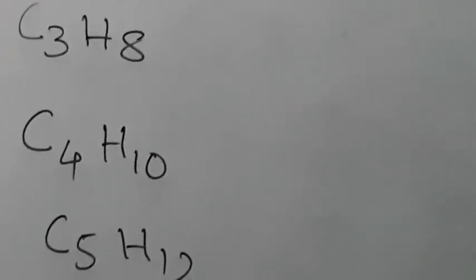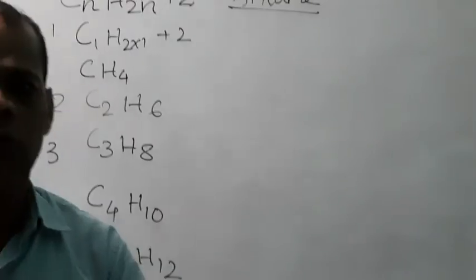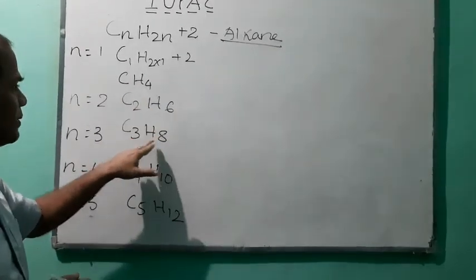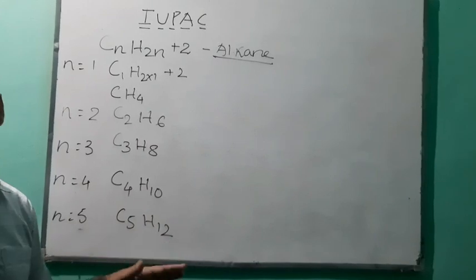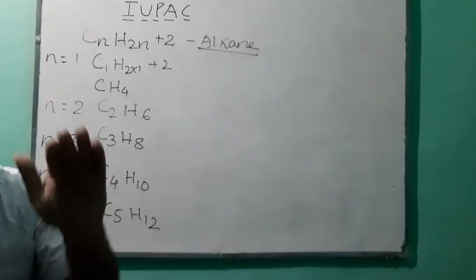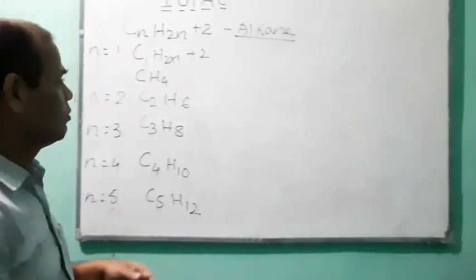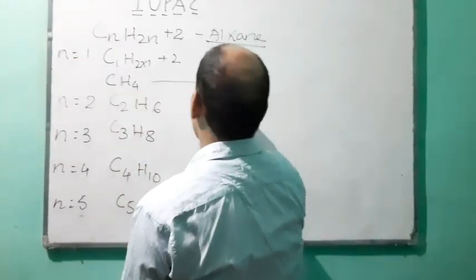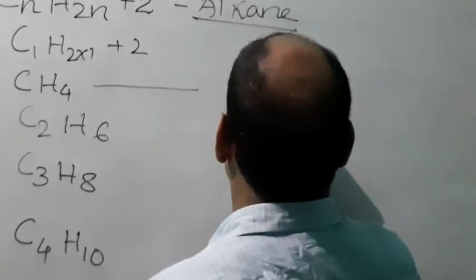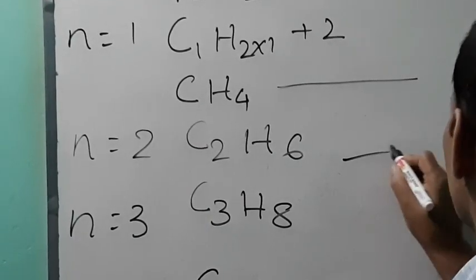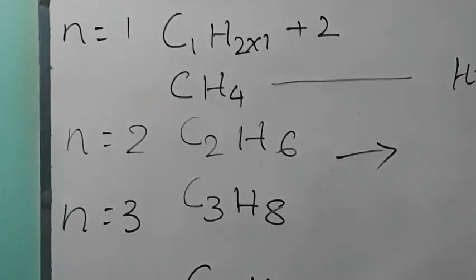So CH4, C2H6, C3H8, C4H10, C5H12 are the molecular formulas. Now there is a need to convert them into structural form. So now CH4, the first member of this family. Second, C2H6.